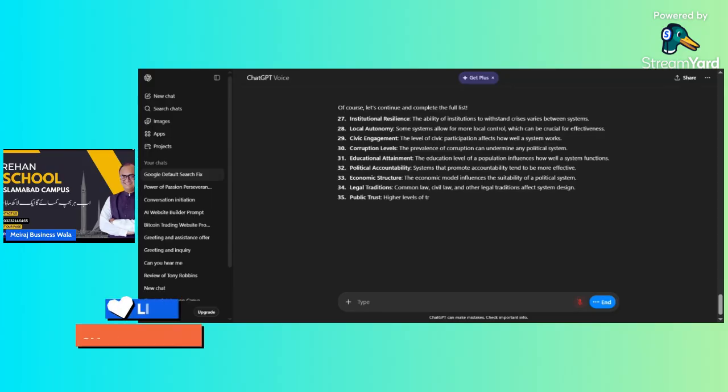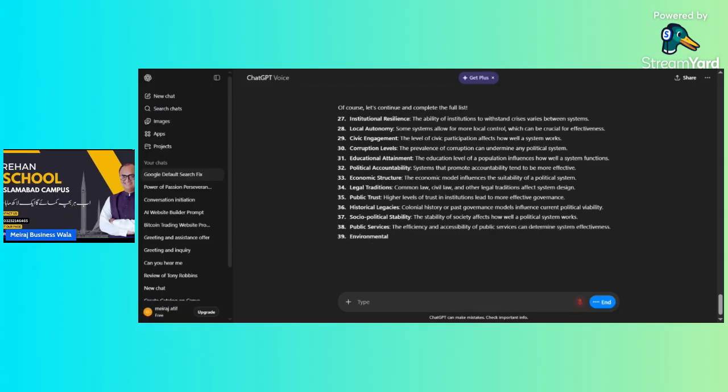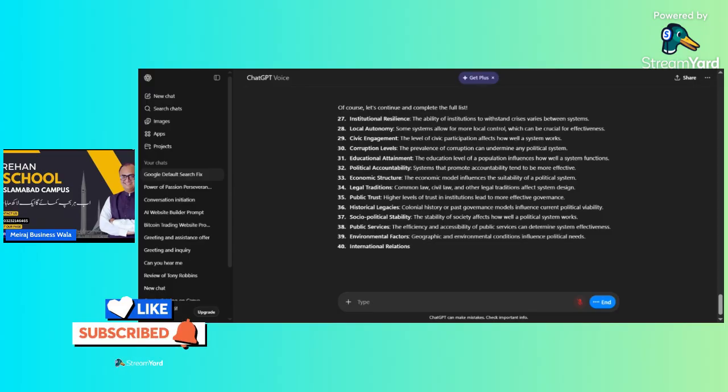35, public trust. High levels of trust in institutions lead to more effective governance. 36, historical legacies. Colonial history or past governance models influence current political viability. 37, socio-political stability. The stability of society affects how well a political system works. 38, public services. The efficiency and accessibility of public services can determine system effectiveness. 39, environmental factors. Geographic and environmental conditions influence political needs.